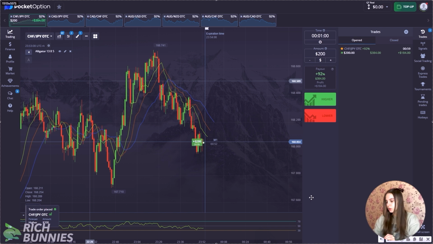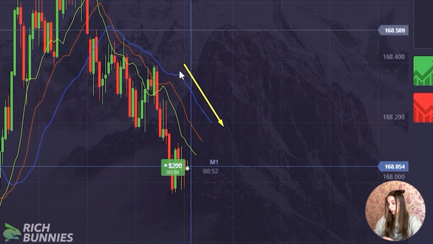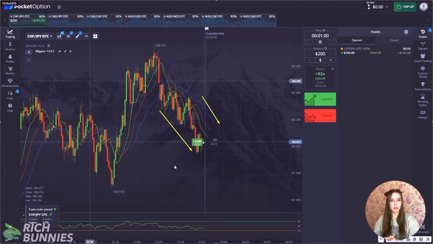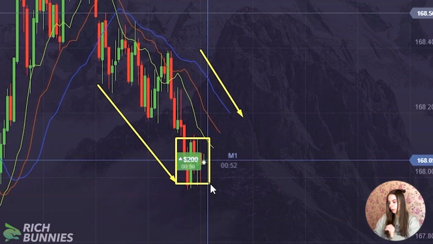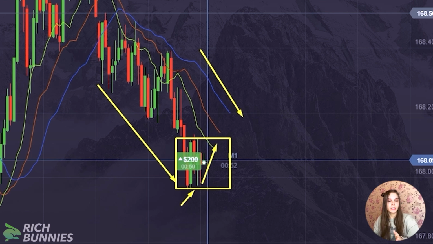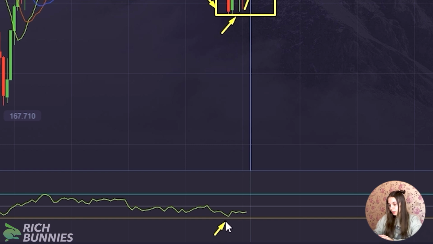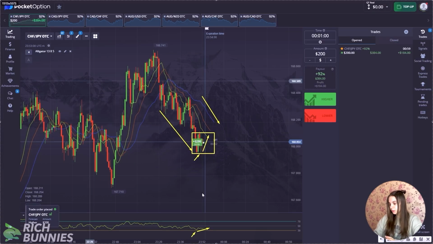The first thing we observe on the alligator indicator is a general downward trend. We have started a small consolidation in this area, and this consolidation started from the lower border and now is moving to the upper one. This is ideally demonstrated by the RSI indicator. We also see a push from the lower border at this point, and we are already in the upper position. This is what caused the opening of this trade.